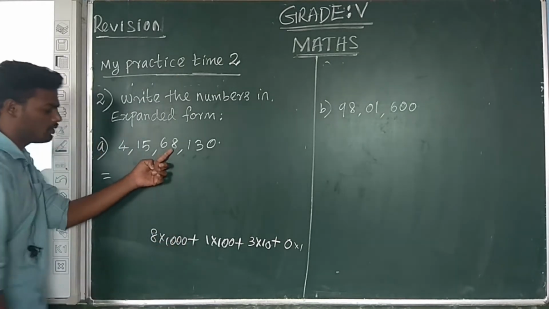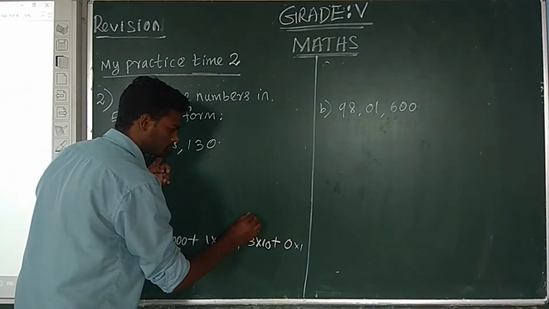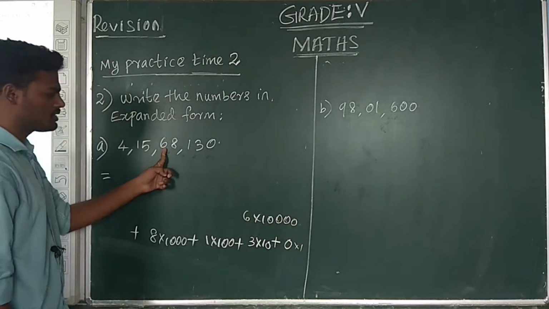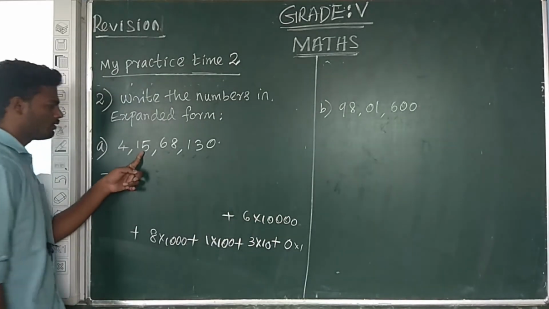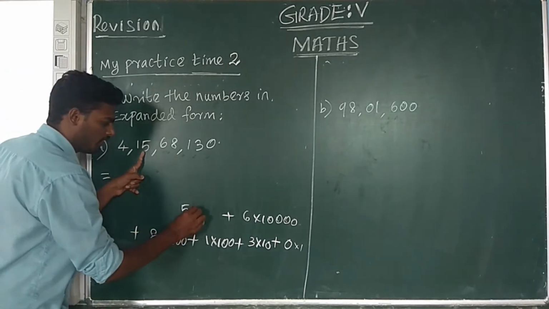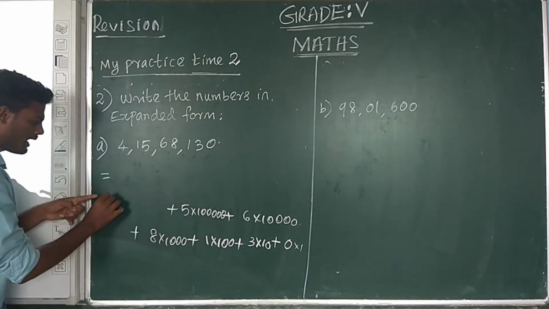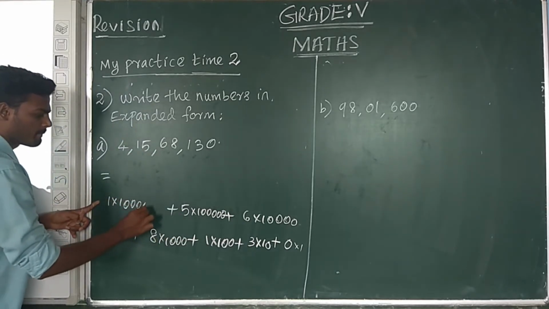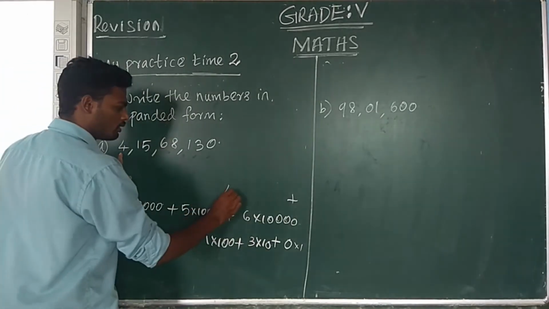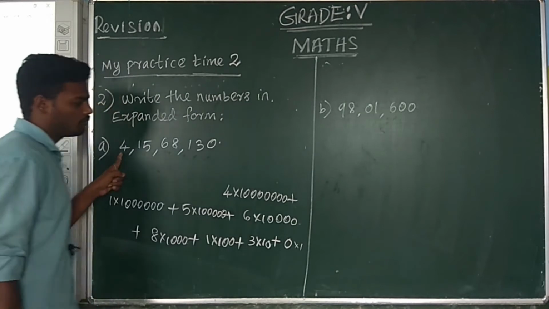8 into 1000. 8 in a place 1000. So 8 into 1000 plus next one 6 into 10,000. 6 in a place 10,000. So 6 into 10,000 plus 5 into lakh, plus 1 into 10 lakh, plus next one 4 into crore.